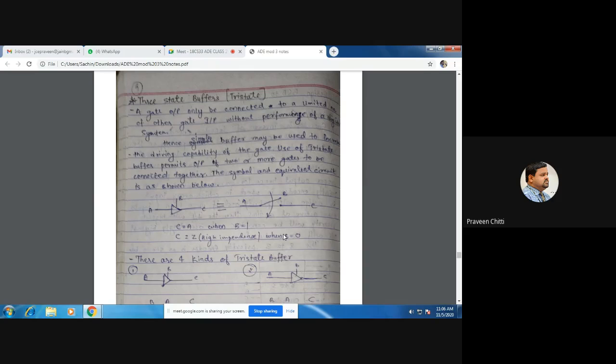So a buffer is like a unity gain amplifier. You know what an amplifier is. Of course, amplifiers will not come in the digital part; they come in the analog part. So can anybody tell me what you mean by an amplifier?